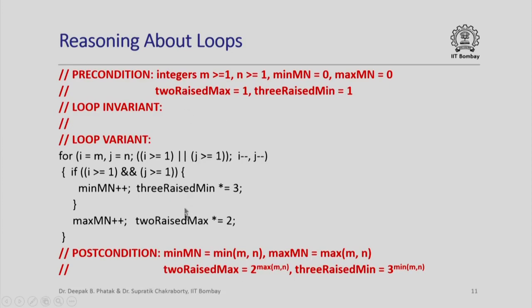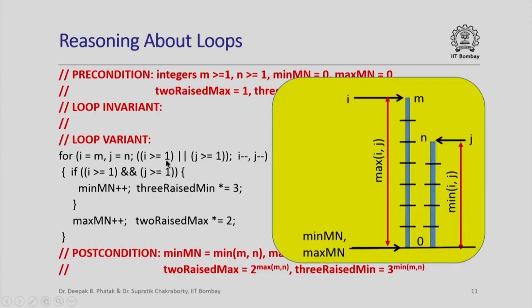We have the precondition and the post condition here, and I have written loop invariant and loop variant but kept them blank because we want to see how to arrive at a possible loop invariant and a loop variant in this particular case. Now let us see what we want to do here. We have two given values to us, let us say m and n. These are represented by the heights of these two blue vertical bars. We want to initialize i and j to the values of m and n initially.